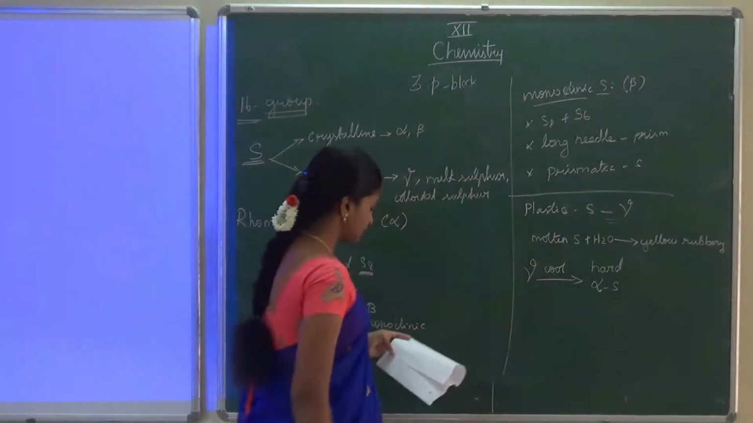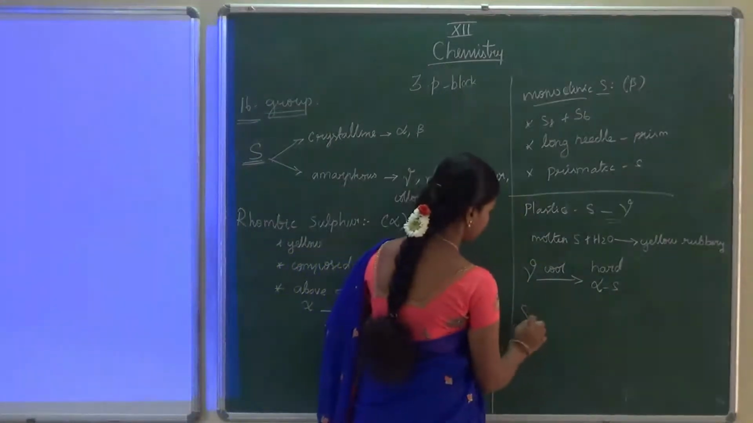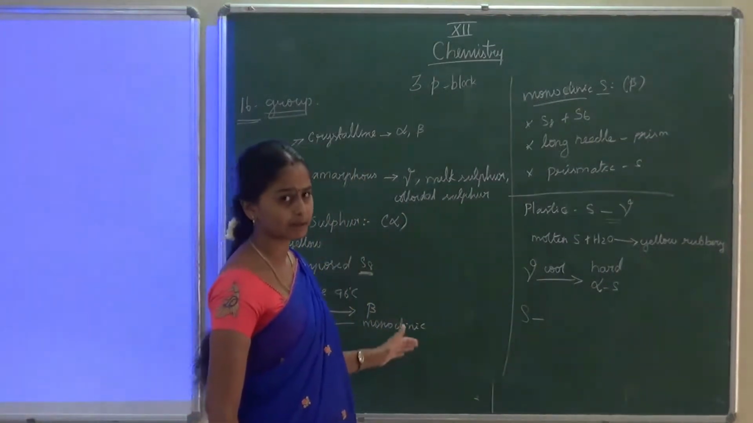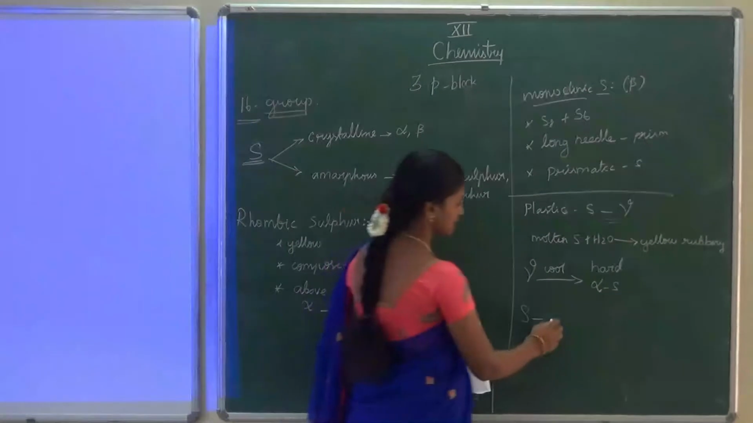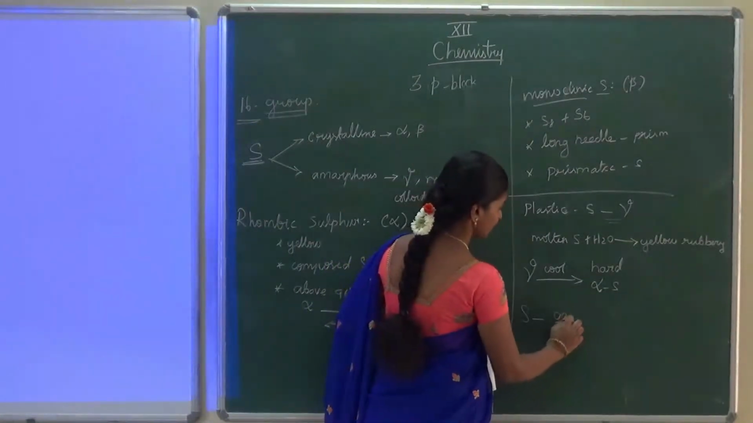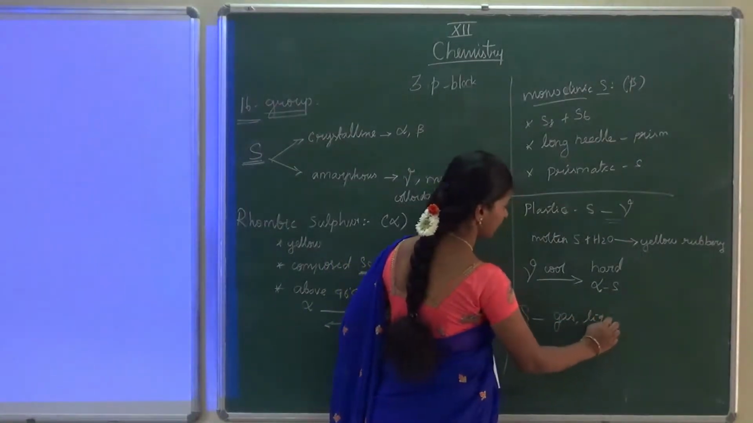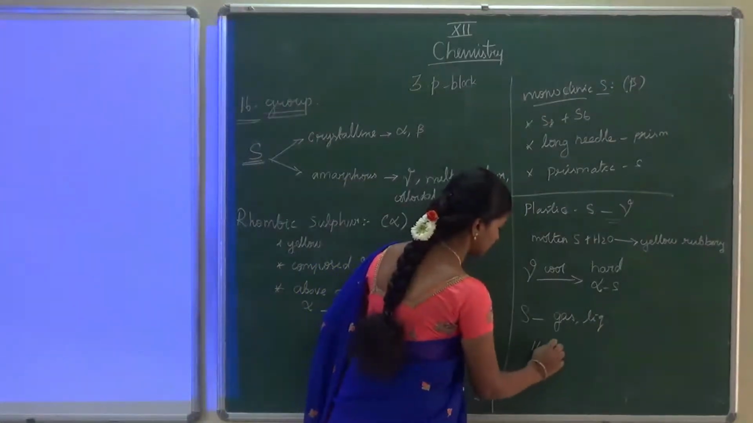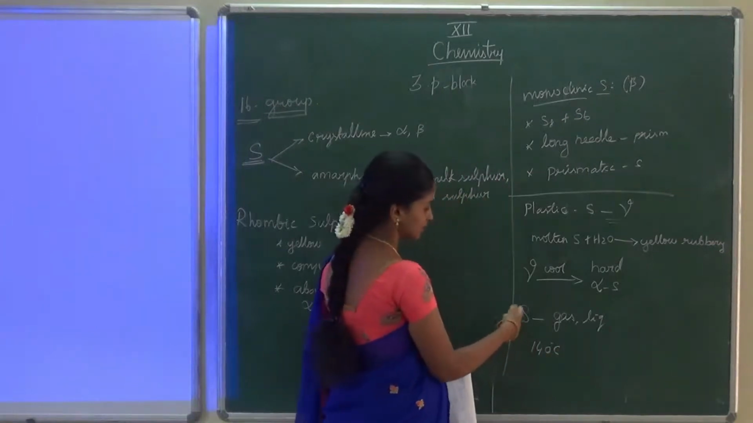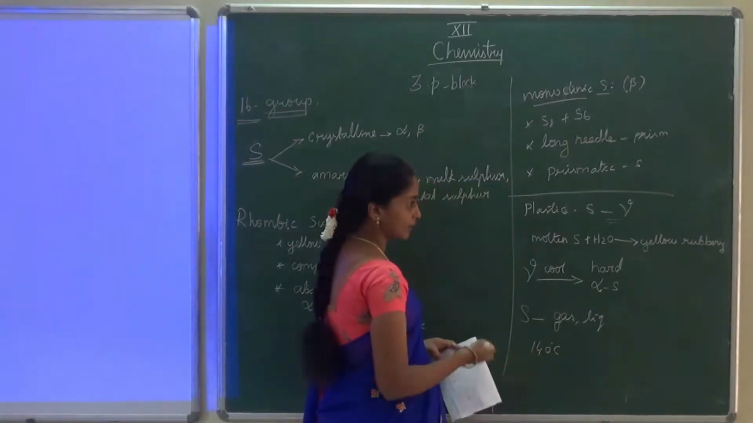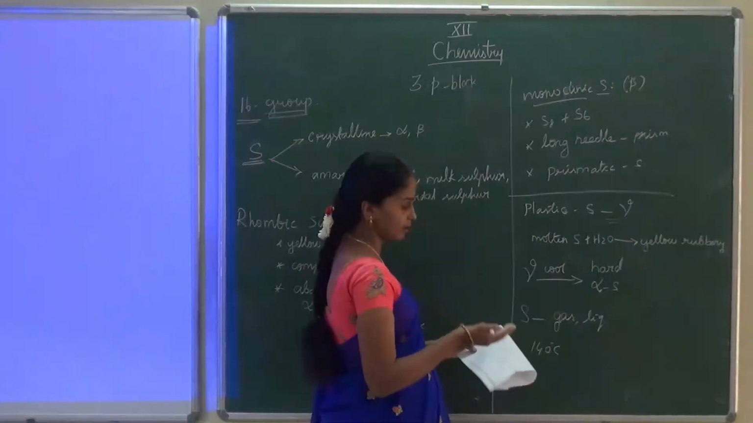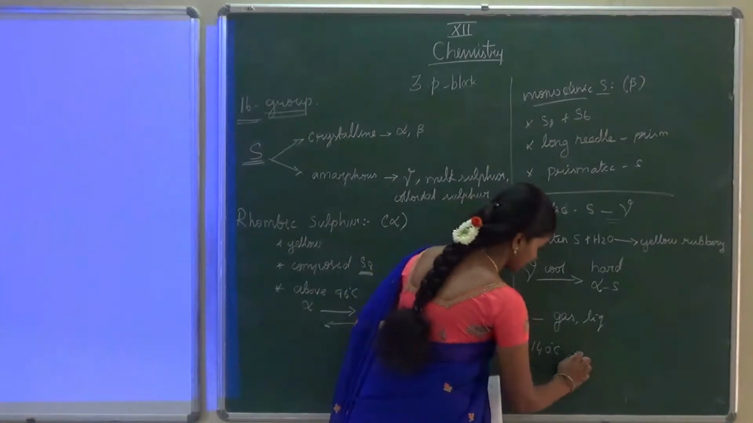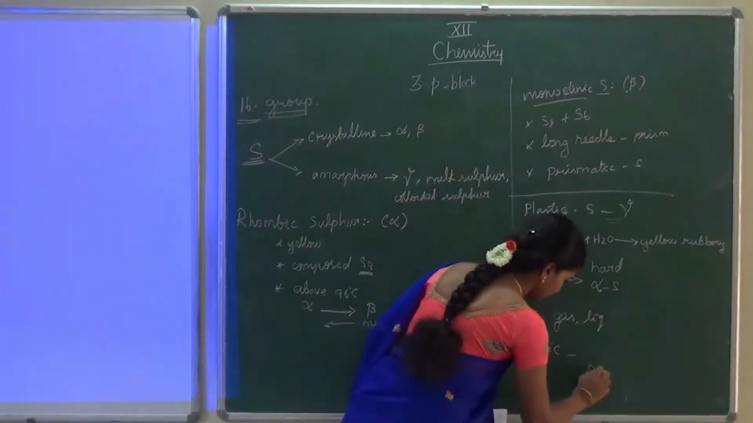Okay, the next one. I said oxygen alone is in the gaseous state and the remaining are solid, but sulfur exists in both gas as well as liquid form. When we heat around 140 degrees Celsius, this sulfur is converted into a yellow liquid, and some gaseous sulfur we can also see there. The pale yellow liquid of sulfur.